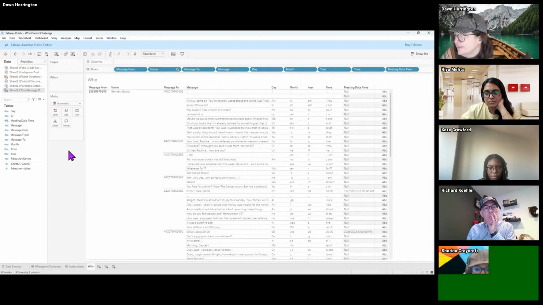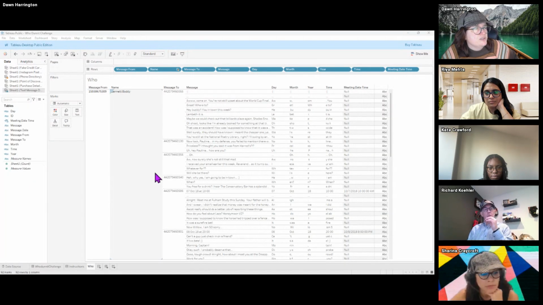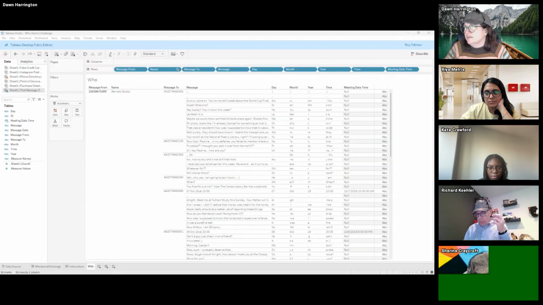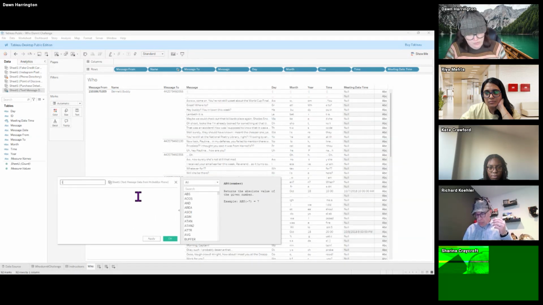So one thing that I like to do is use an is null formula. So I'm going to just see how I did this. Yep. So I'm just going to create another calculated field just to filter out all those is nulls. So I'll just do is null date.